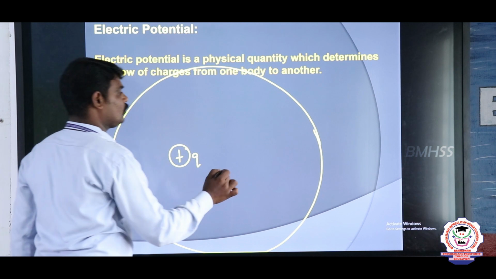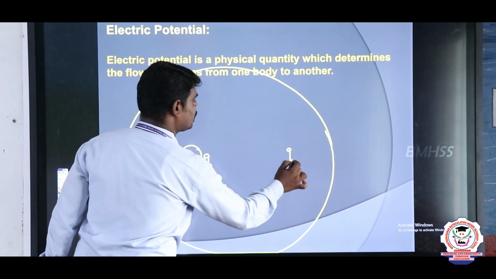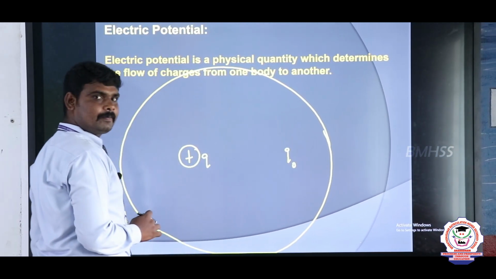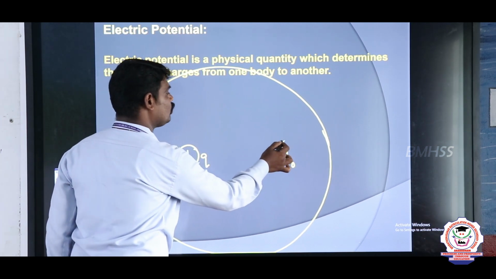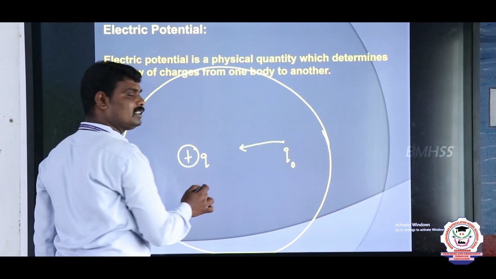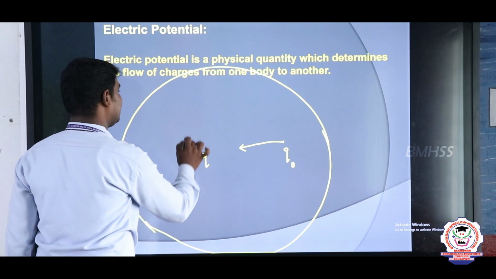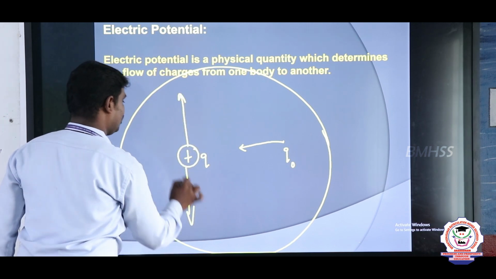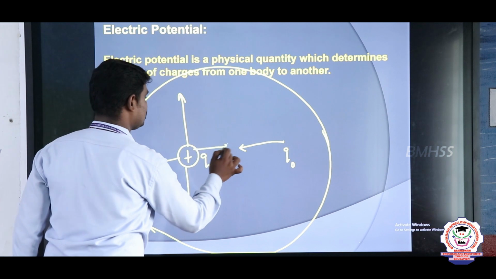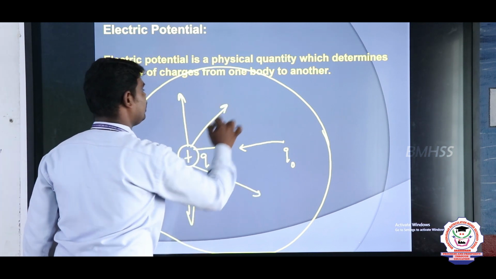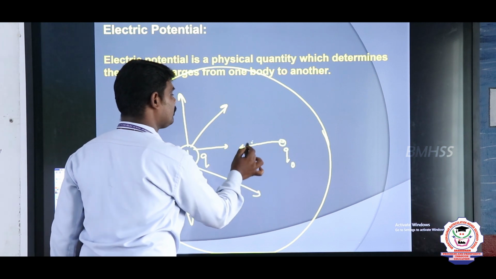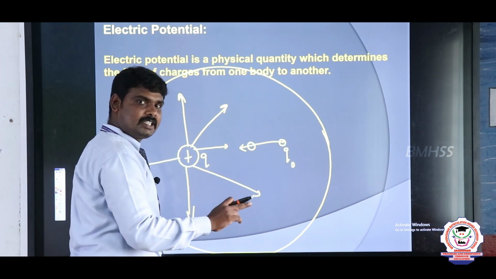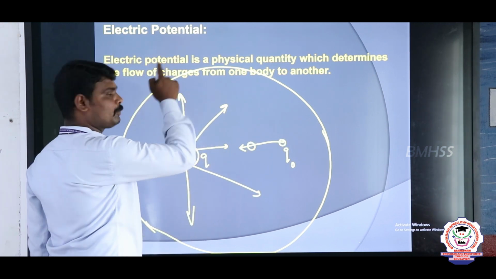Now I take one test charge, that is Q naught. Now I bring this charge from one point to another point against the electric field. Why? Because here the electric field will act in the outward direction due to the positive charge. This is the direction of the electric field. Now I bring one charge from one point to another point, that is called electric potential.